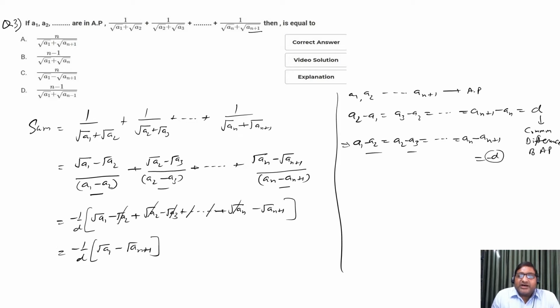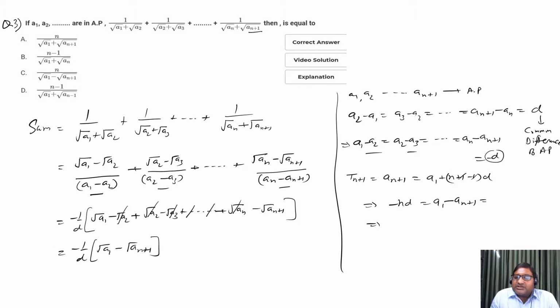Now the (n+1)th term of the AP is given a(n+1), and the formula says a1 plus (n+1 minus 1) into D. Right. So we will get this cancelled out, and minus nD will be here, gives a(n+1). Okay.